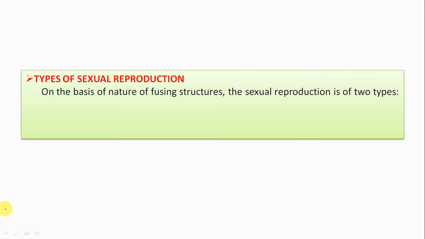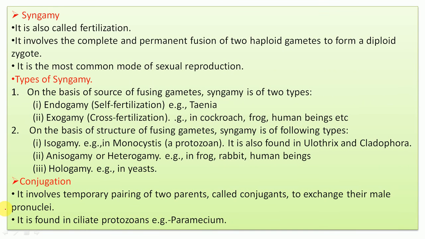Now there are certain types of sexual reproduction on the basis of the nature of fusing of structures, that is syngamy and conjugation. When we talk about syngamy, it is fertilization, fusion of male and female gametes. And when we talk about conjugation, two individuals come closer, they exchange the genetic material by a certain bridge and they separate.